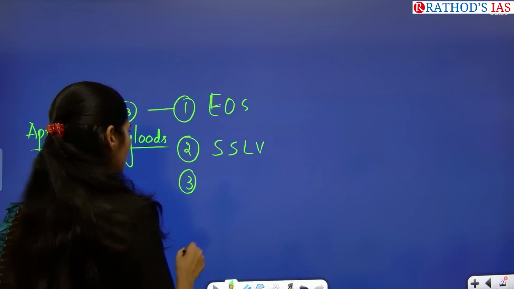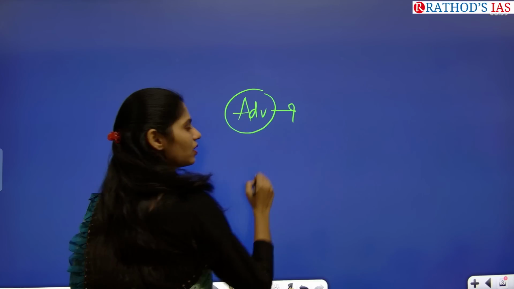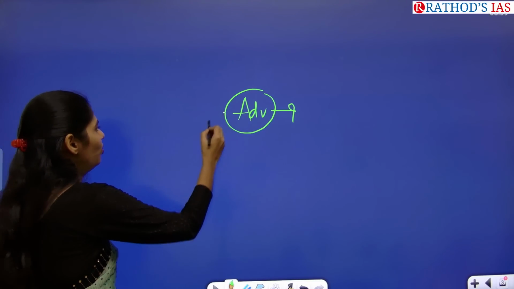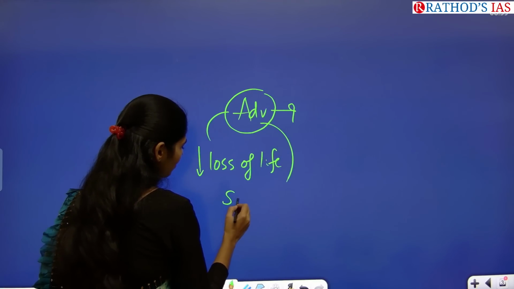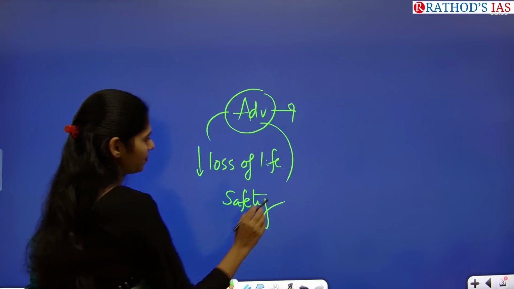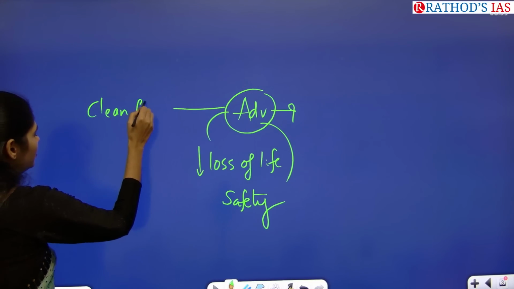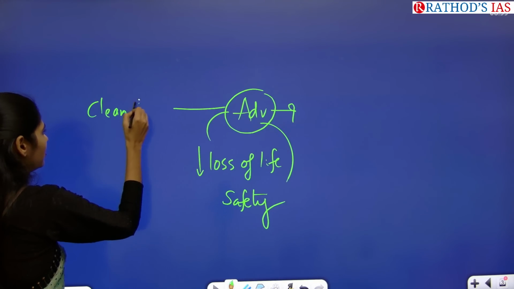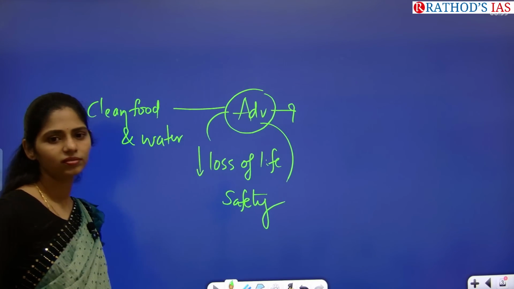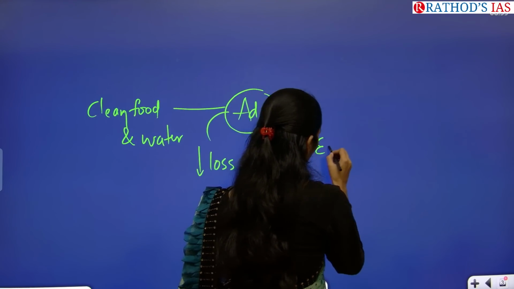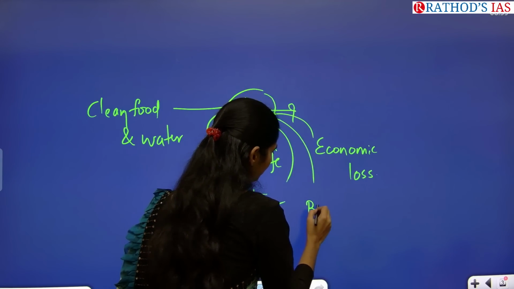Tell me, what are the advantages? Yes, no loss. So we can decrease the loss of life. Next. We can ensure safety. Next. Come on, fast. So we can ensure clean food and water. Next. Yes, very good. To control economic loss. Next. Biosafety measures.